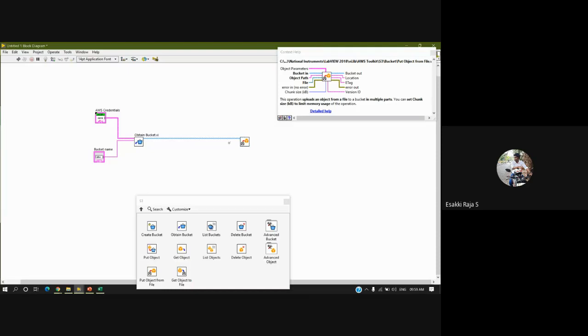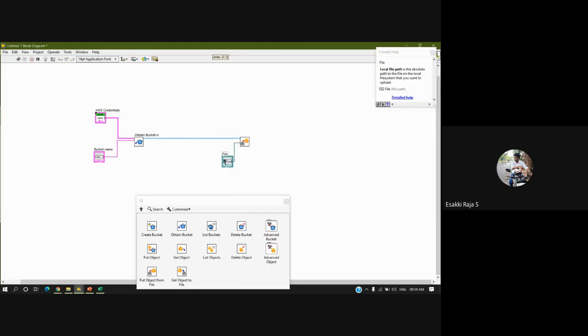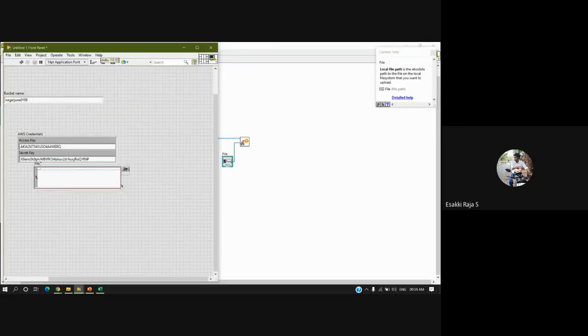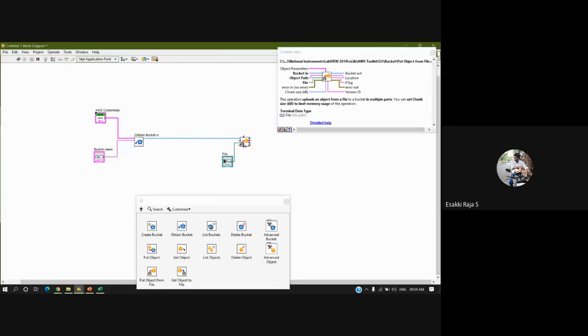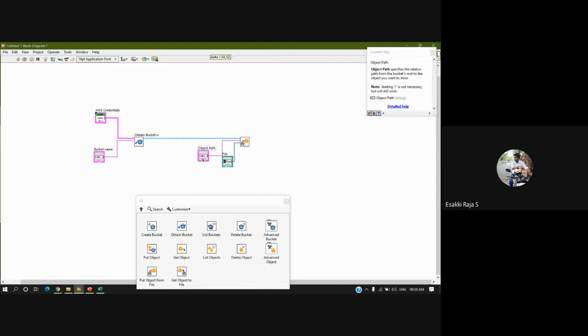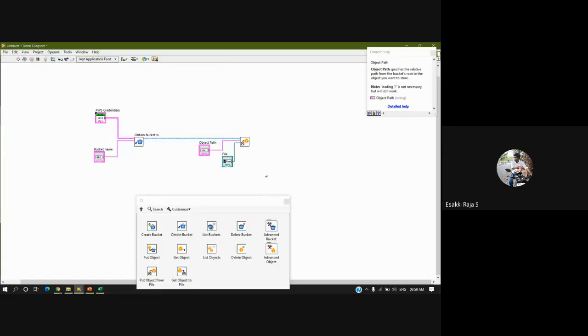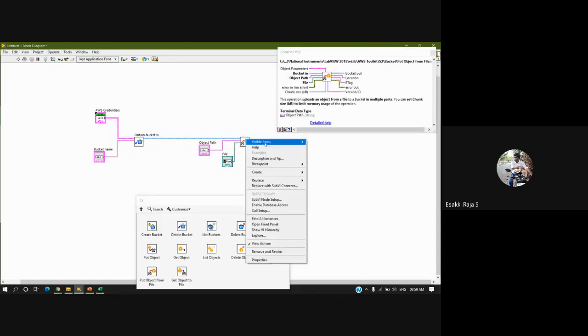The next one is file path. In the file path, we need to specify which file we are going to push into the cloud. For this, I'm going to create a control, and I'm going to select the file using this file path control. Then in your cloud, you need to specify a name for the file, so that name we have to specify here. Again, I'm going to create a control for object path. This is just a file path in your cloud. So I have specified all the required things. This is the code to push a file to the cloud.